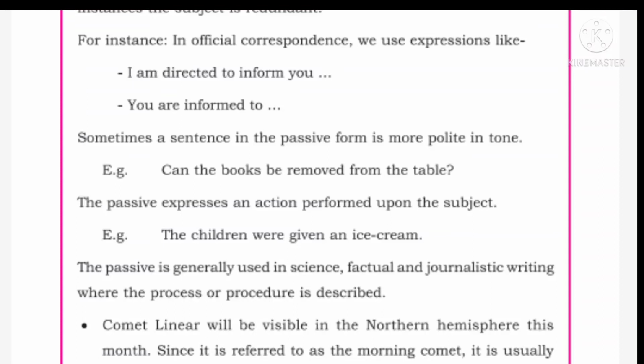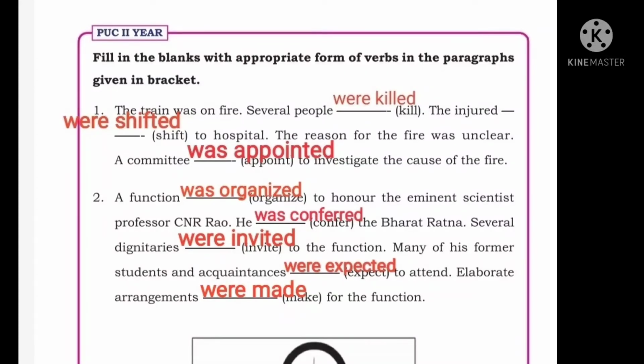Okay, so you have to remember that whenever you make a sentence in passive voice, you have to take care that you add the auxiliary verb correctly. Auxiliary verbs are is, has, do, did, will, shall, may, can, could, might, must, etc. You have to add these correctly before the verb, and you also have to change the tense of the verb. If the sentence is in past tense, your passive voice will also be in past tense only.